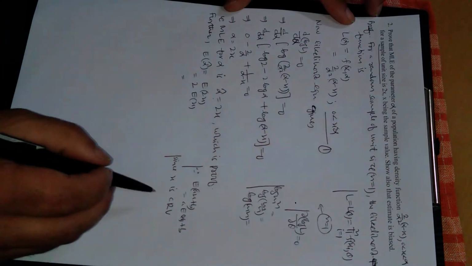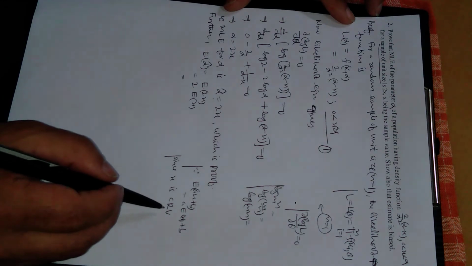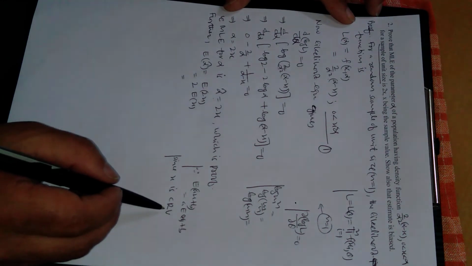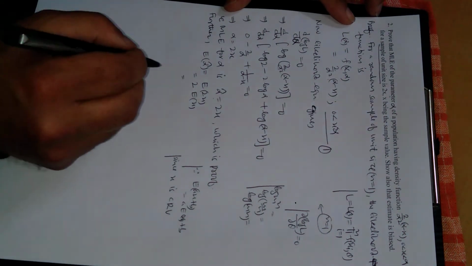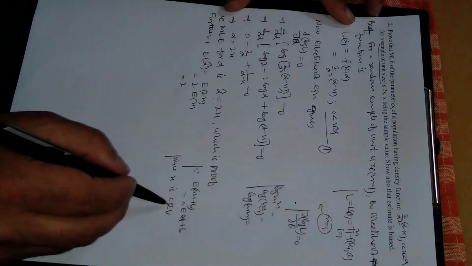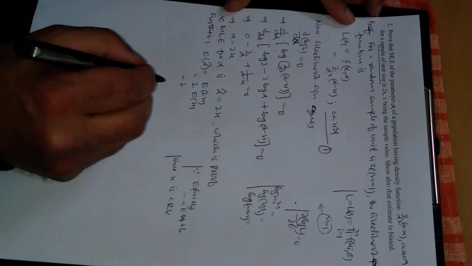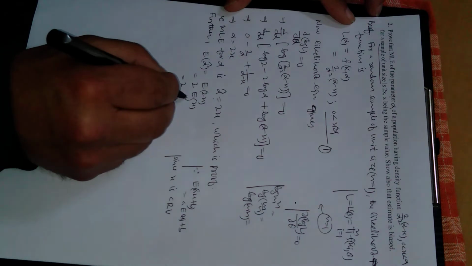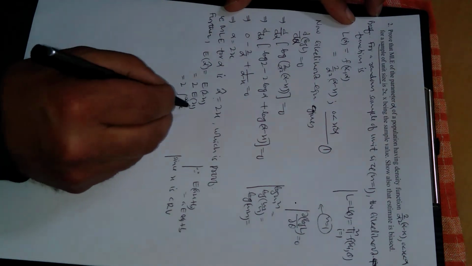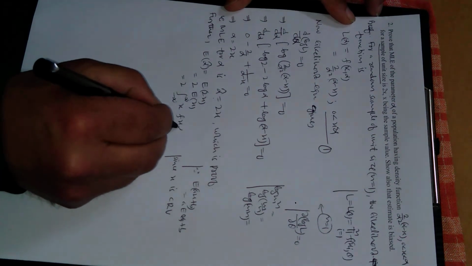It can take integral as well as fractional values. So how do we find the expected value in case of a continuous random variable? This is the integration from minus infinity to infinity of x into the density function f of x, alpha.